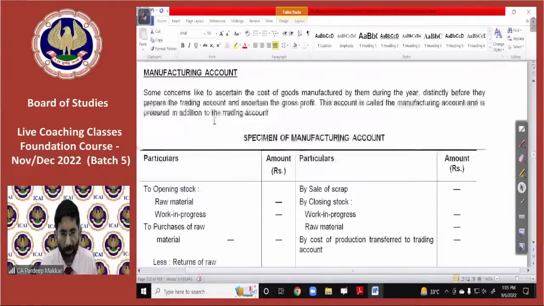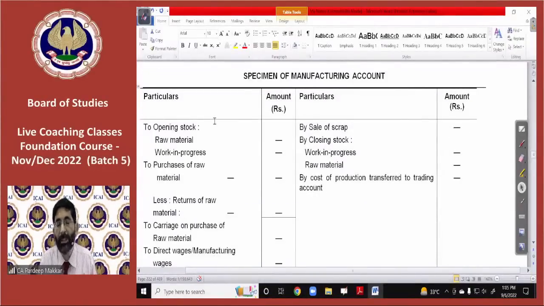If you see here, what is meant by the manufacturing account will be more clear from this pro forma. What is the basic concept? First of all, the manufacturing account is the account in which all manufacturing activities will be entered. Now, what are the manufacturing activities? We have three types of stock with us. You must see when there is a factory: one thing is raw material, the second is work in progress, and the third is finished goods.